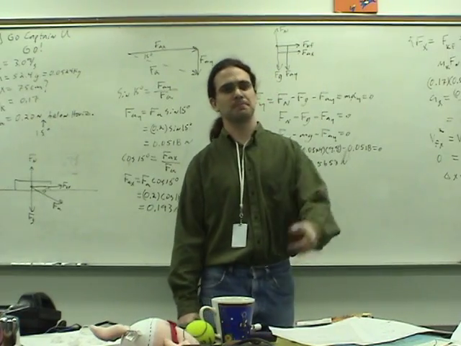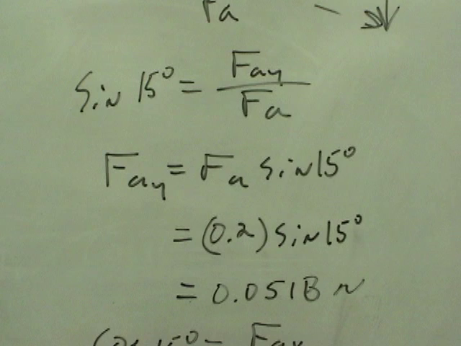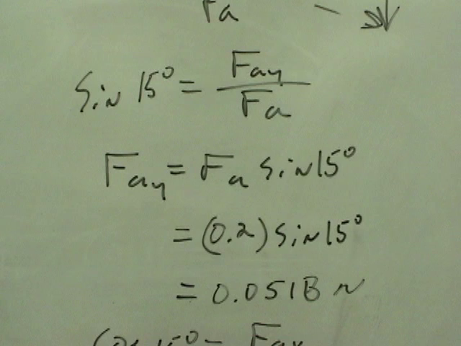From here, Billy, we need to break the force applied into its components because it's not in the x or the y direction. So the sine of 15 degrees equals the force applied in the y direction divided by the force applied. Bring the force applied over to the other side, we end up with force applied in the y direction equals the force applied times the sine of 15 degrees. So 0.2 times the sine of 15 degrees, and the force applied in the y direction ends up equaling 0.0518 newtons.